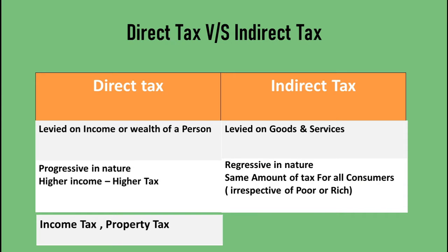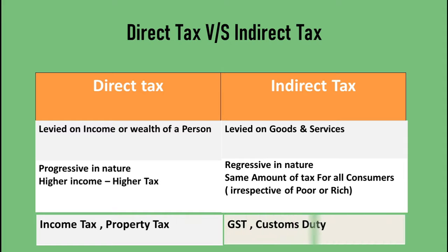It is regressive in nature. It means the same amount of tax for all consumers. For example, if you and Ambani both buy the same car, you both have to pay the same amount of tax irrespective of your status. Same amount of tax for all consumers irrespective of their status. Examples of indirect taxes: GST, customs duty, etc.